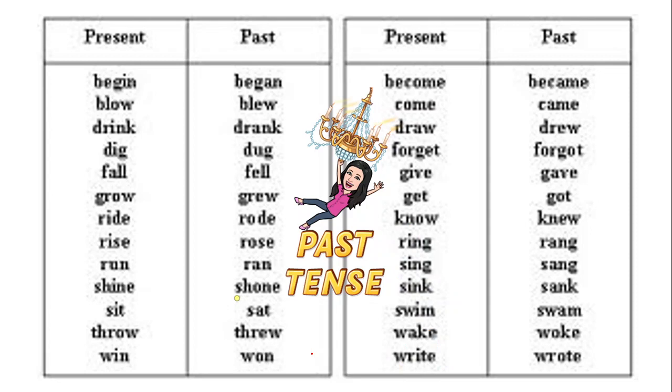Okay. So I have in here some tables of verbs in simple past tense but in irregular form, meaning they have some changes in their spelling.